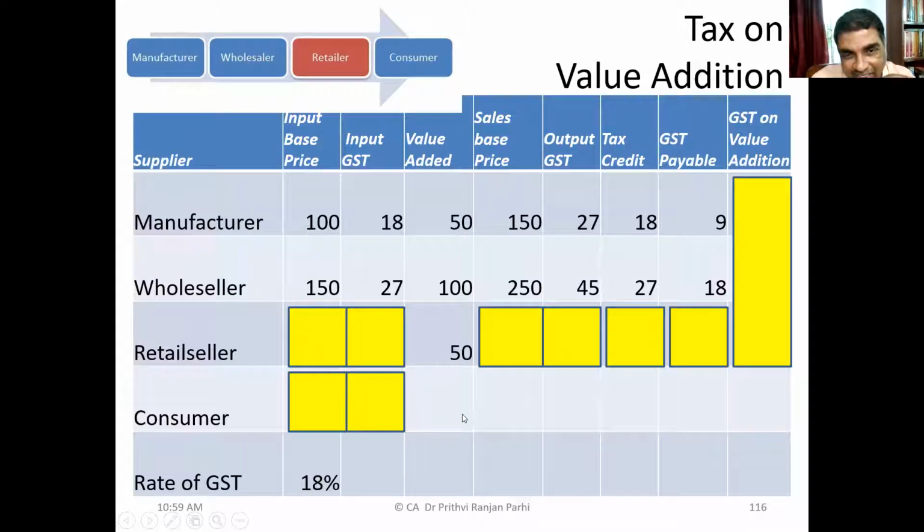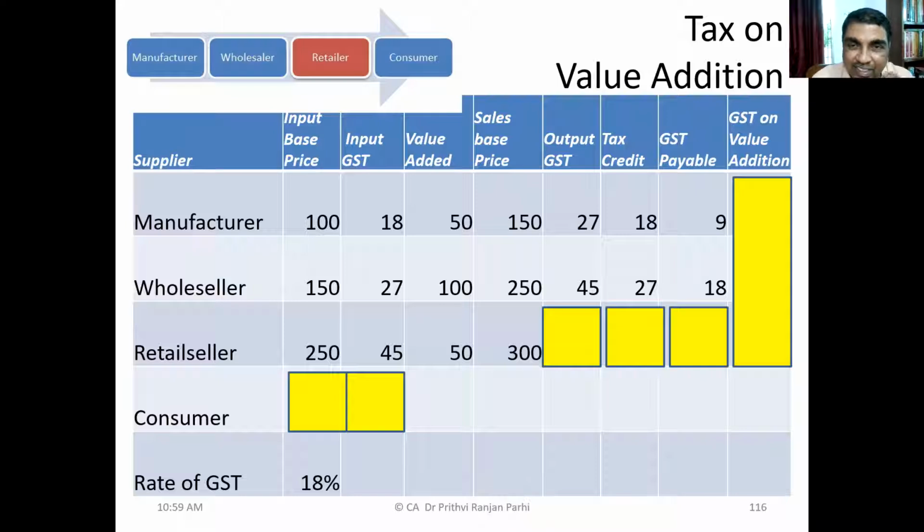For the retail seller, what will be the base price? 250. Okay, first we'll see 250. And what will be the GST on it? 45. Okay, GST on it. And let us say he is making a value addition of 50 rupees. What will be the sales base price? 300.